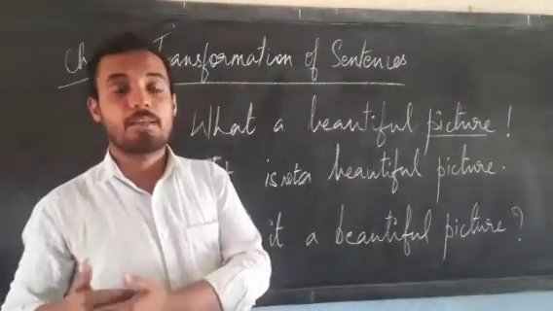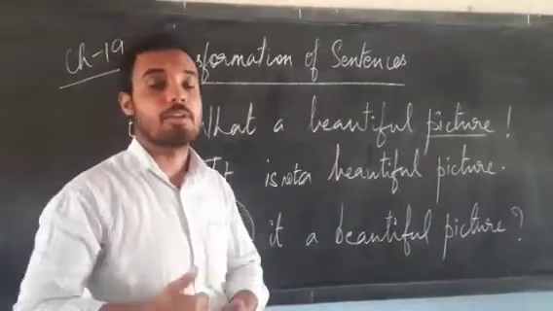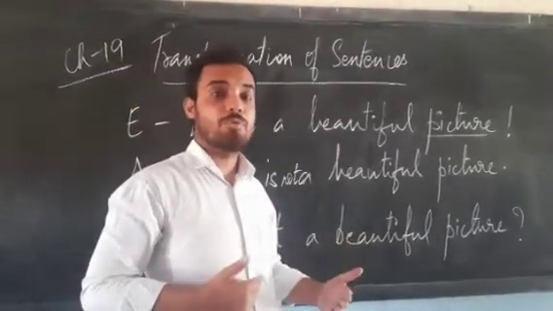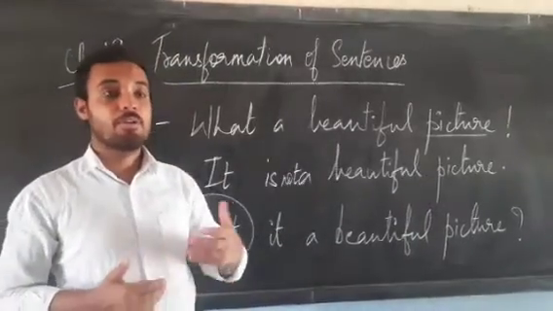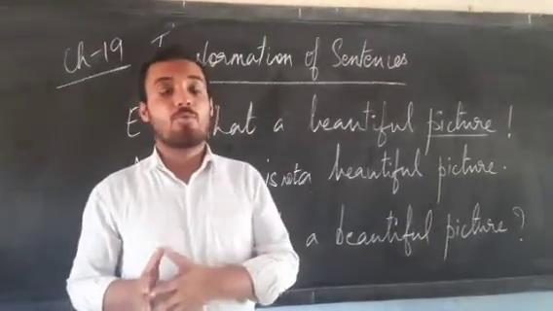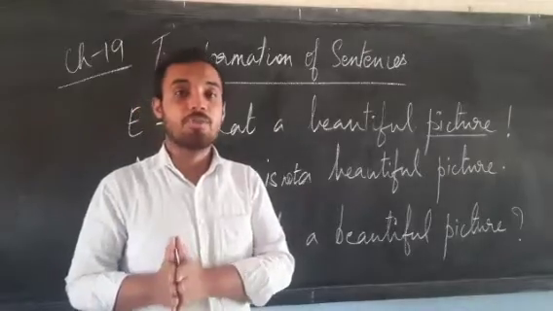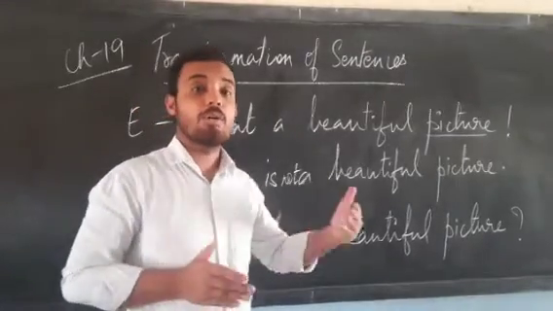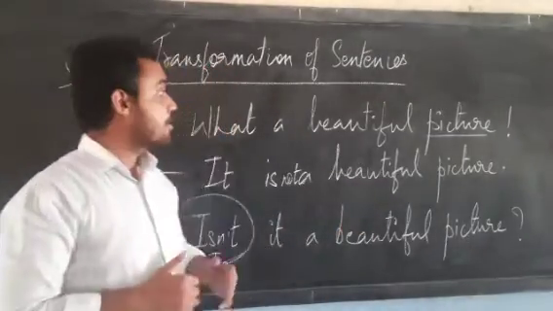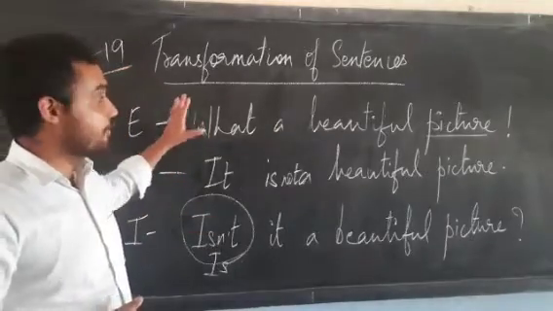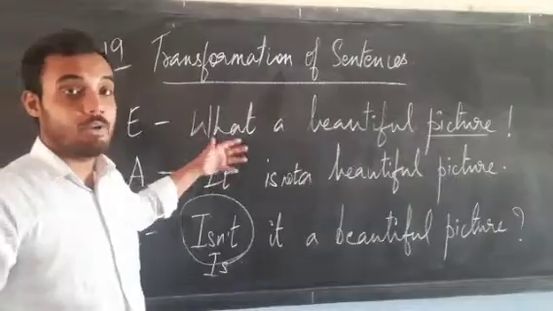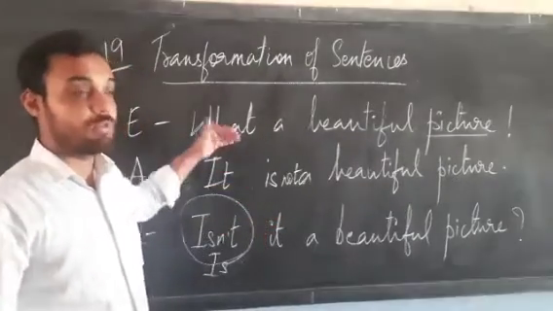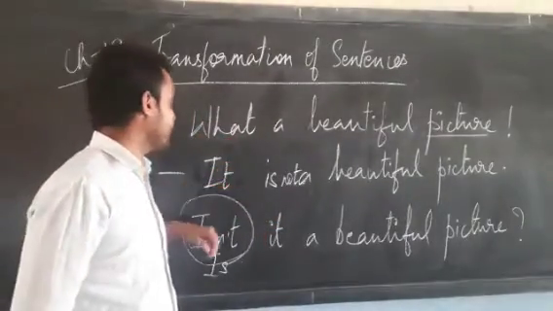Suppose the sentence is given to us in an assertive or declarative form. We have to change that into an interrogative form or exclamatory form. So this is known as transformation, changing a sentence to another type. Now over here I have written a few examples. Each and every sentence is of a different type, so we are going to deal with that today.